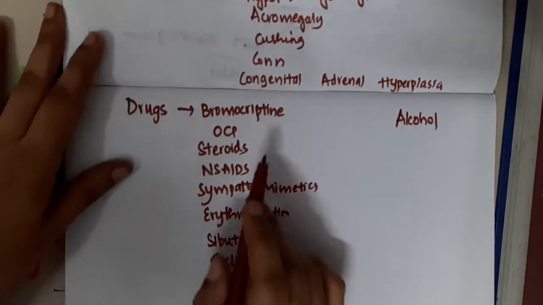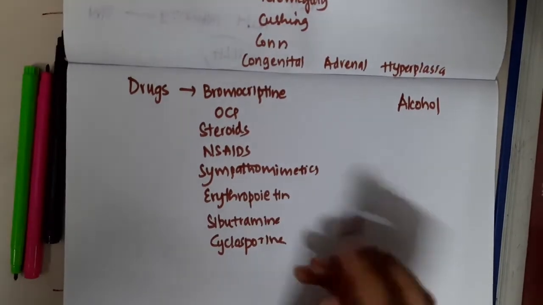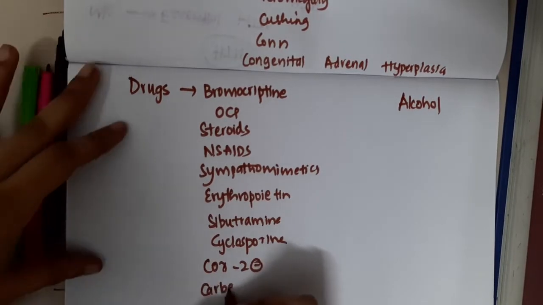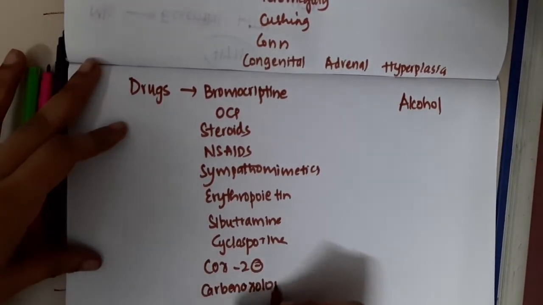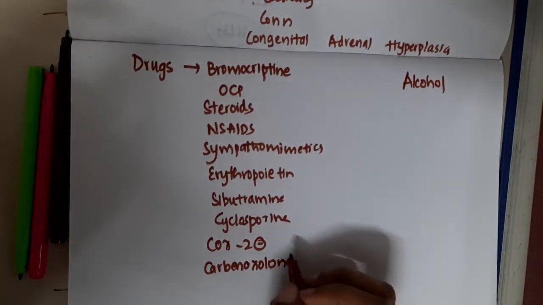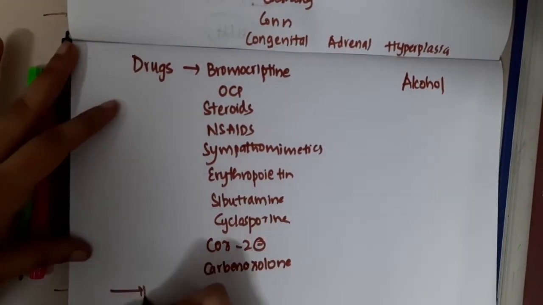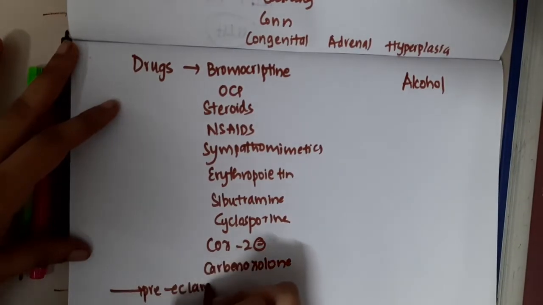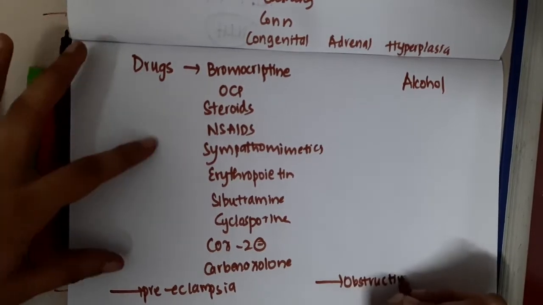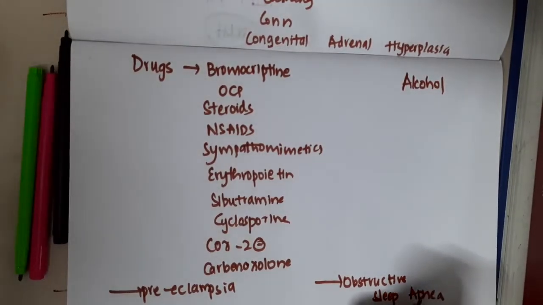Then drugs like bromocriptine, oral contraceptives, anabolic steroids, corticosteroids, sympathomimetics, and others like COX-2 inhibitors, carbenoxolone, cyclosporine, sibutramine and erythropoietin. All these will cause secondary hypertension. Even preeclampsia is a type of secondary hypertension, and obstructive sleep apnea will also cause secondary hypertension. So these are the main causes of secondary hypertension.